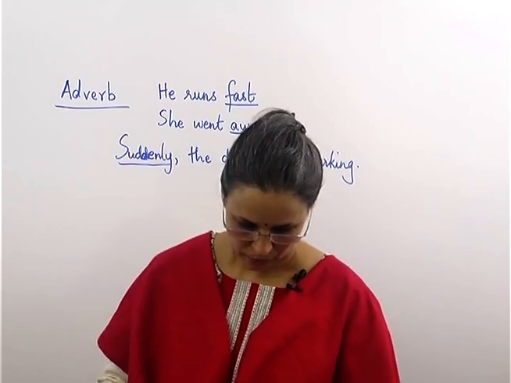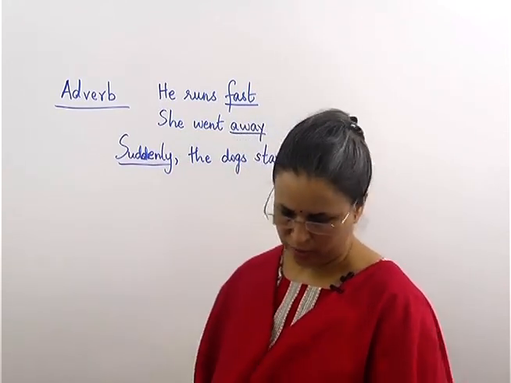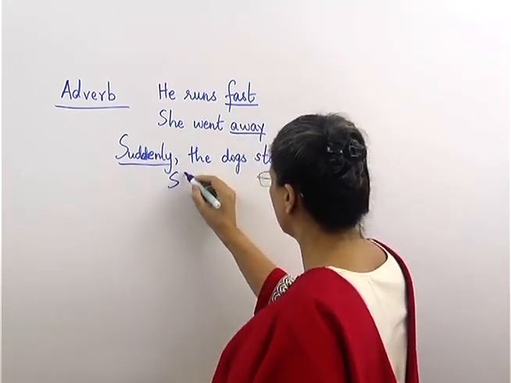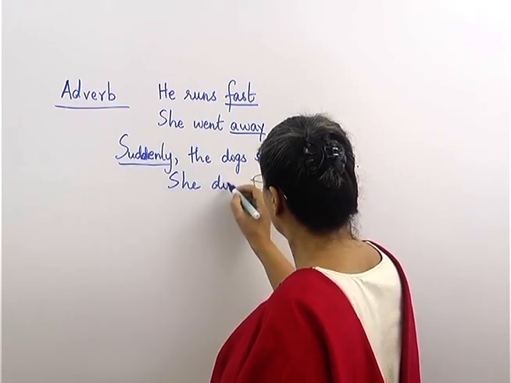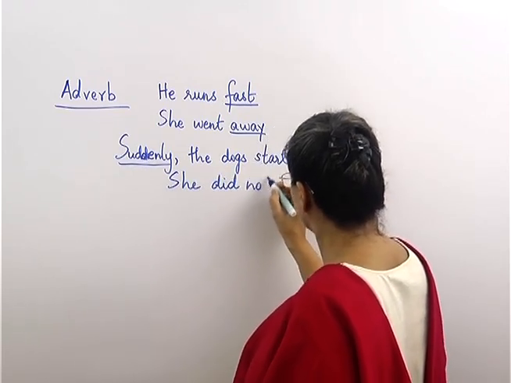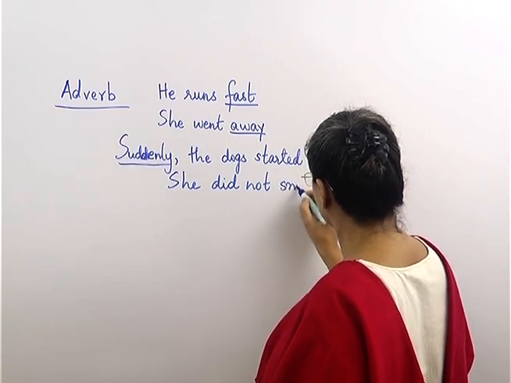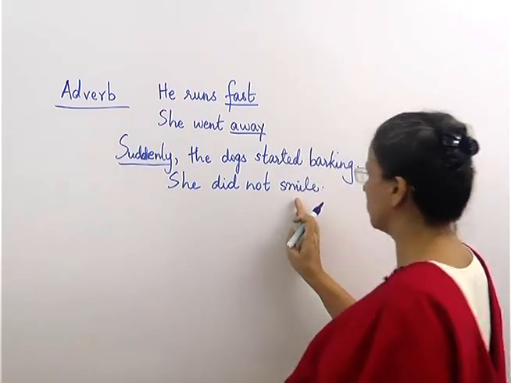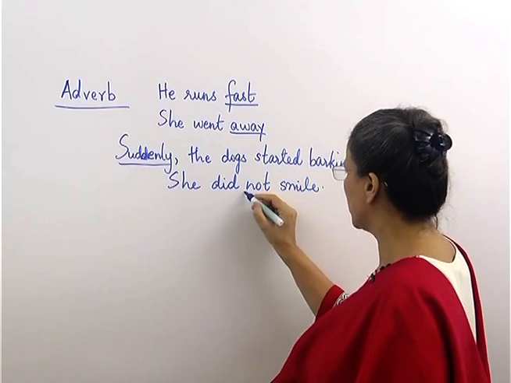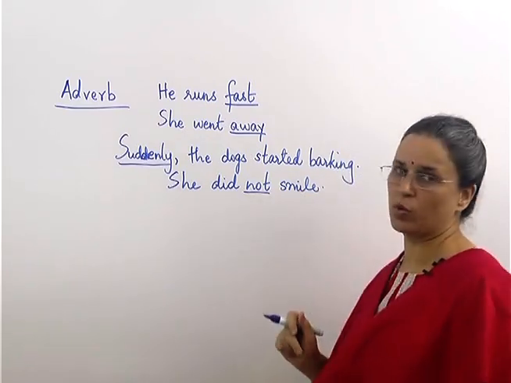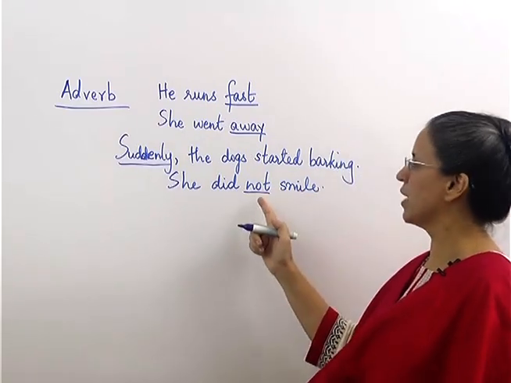Next one, she did not smile. She did not smile. Actually, the verb is smile and not is telling you that she did not do this verb. So, even not is an adverb.